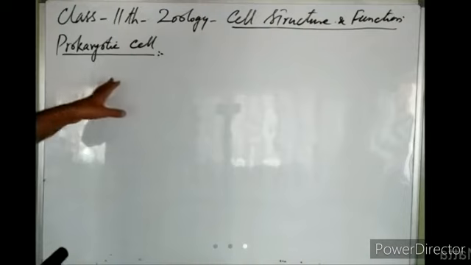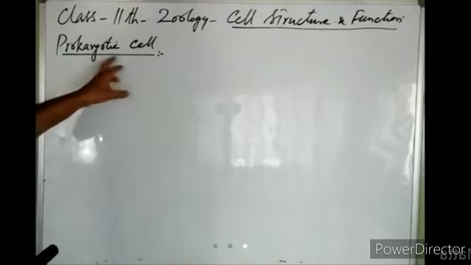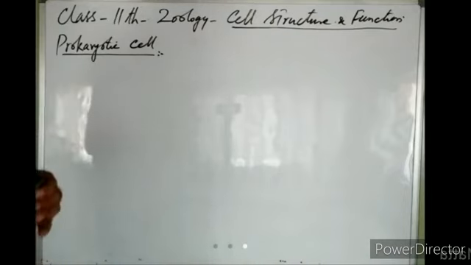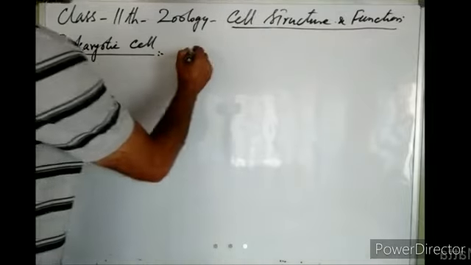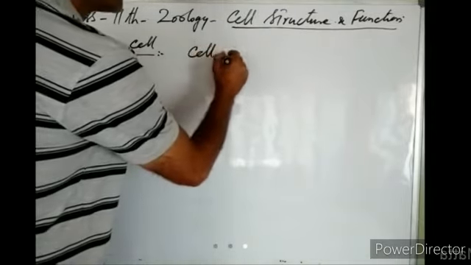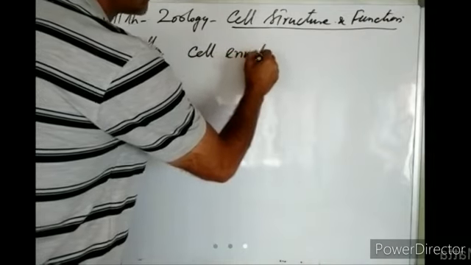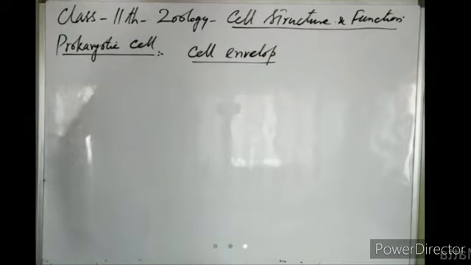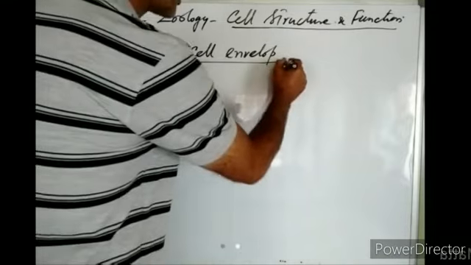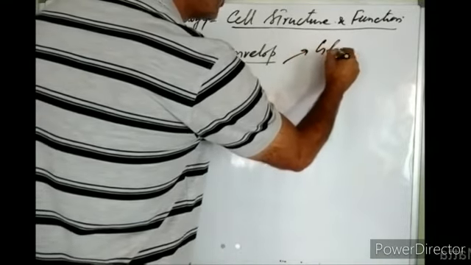Now today we will discuss the structure of the prokaryotic cell, right? A prokaryotic cell is externally covered by a cell envelope. This cell envelope is formed of different layers. The outermost layer of this cell envelope is known as glycocalyx.